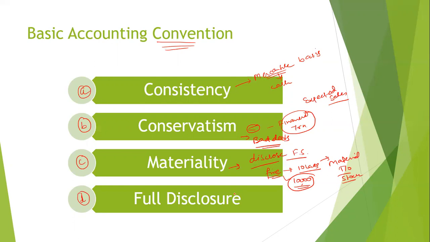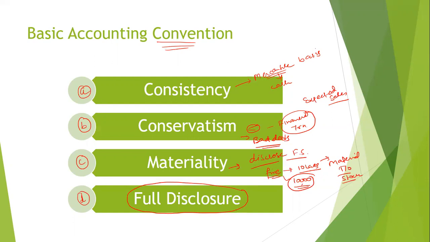Then the last is full disclosure. This full disclosure is nothing but you have to disclose certain things in your books of account, and it helps the investor to understand the financial statements, or for the proper interpretation of the financial statements.